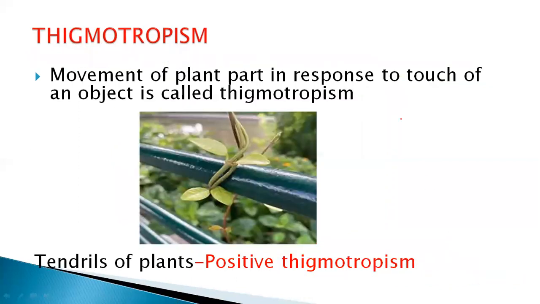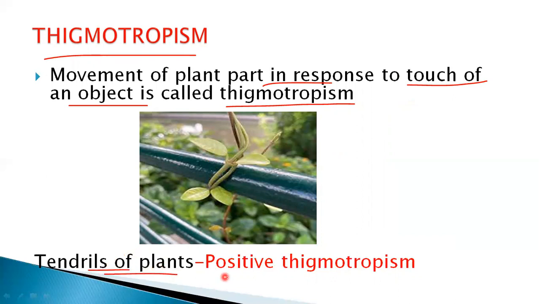Next, stigmotrophism. Stigmo refers to touch. Movement of a plant part in response to the touch of an object is called stigmotrophism. Here you can see, this is the object. The plant is responding towards this object, meaning touch. Here it is showing the movement. Such type of movement we call stigmotrophism. The tendrils of plants move towards the touch. So such tendrils of plants undergo positive stigmotrophism.